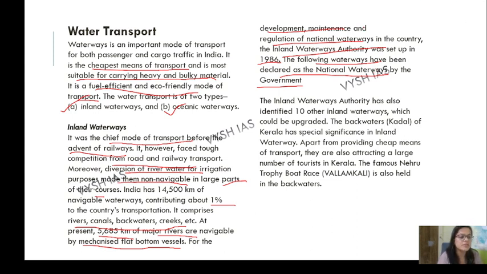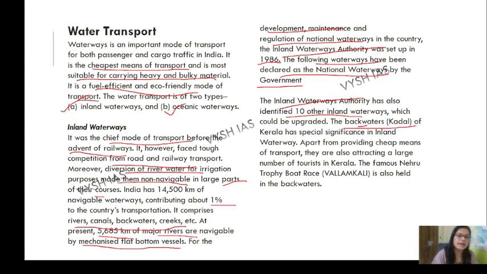Okay, and just remember this thing: the Inland Waterways Authority was set up in 1986. The following waterways have been declared as national waterways by the government. Now coming to the next topic, the Inland Waterways Authority has also identified 10 other inland waterways which could be upgraded to national waterways.